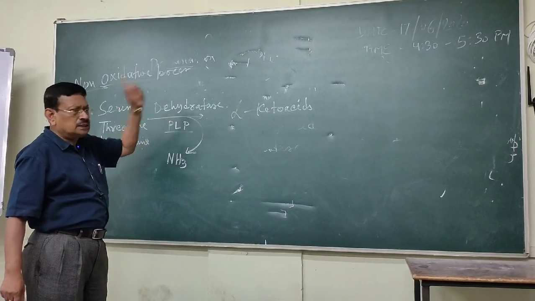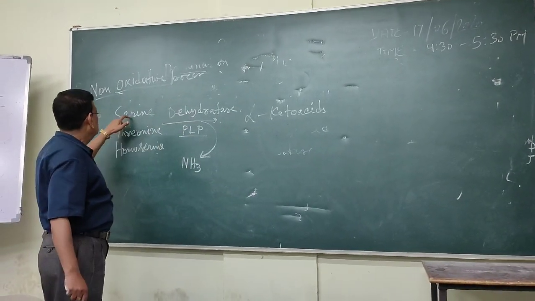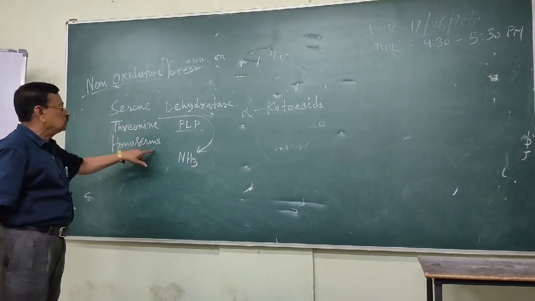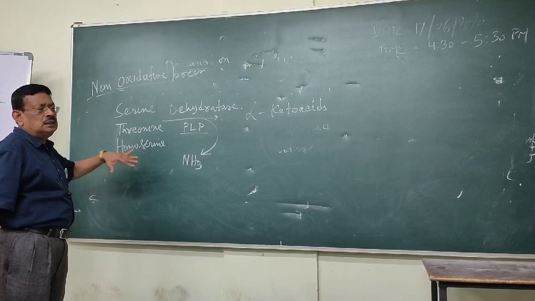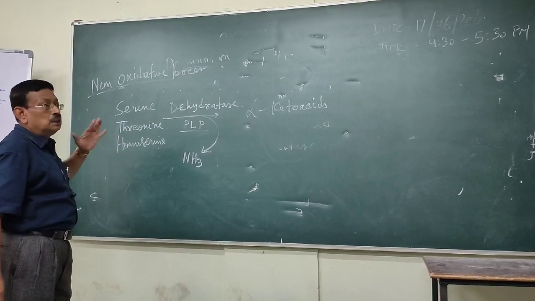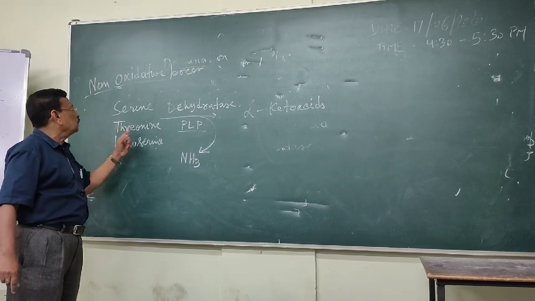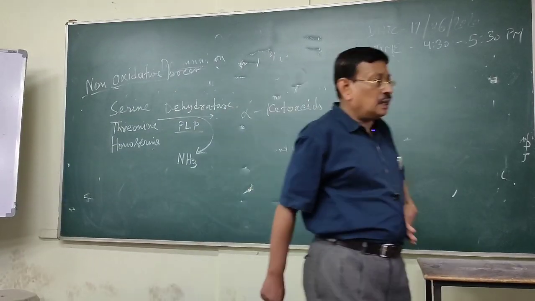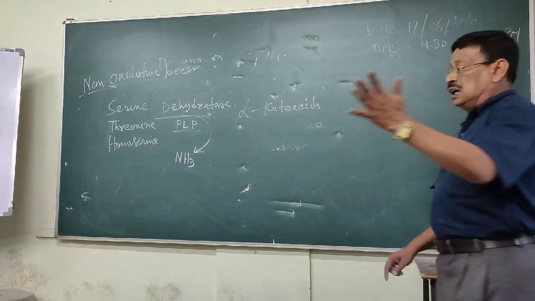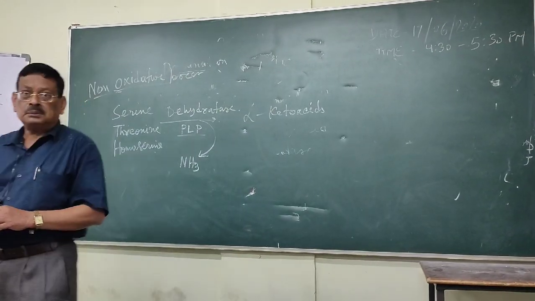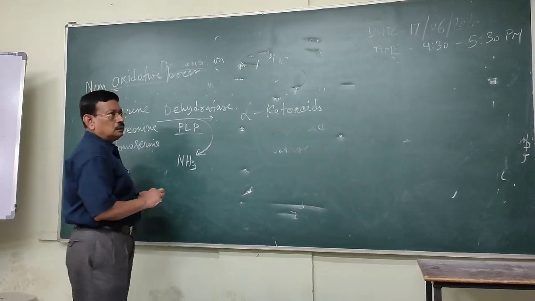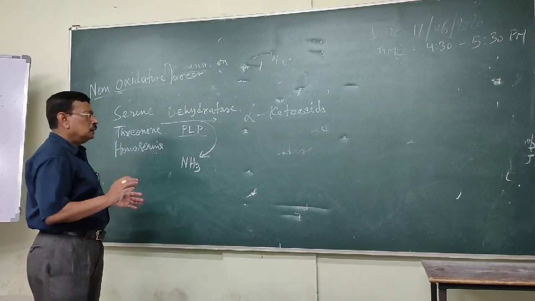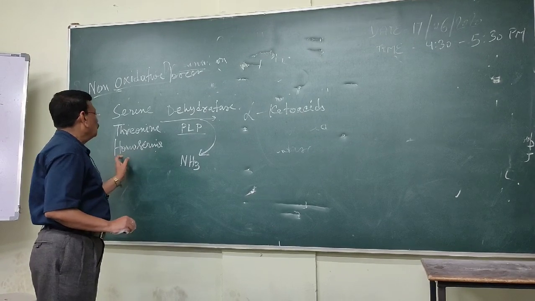This coenzyme I told in the transamination. These are the different types of amino acids: serine, threonine and homoserine. I have not discussed homoserine in the previous classification of amino acids. It is a type of isothreonine. Commonly there are 20 amino acids: 10 are essential amino acids and 10 are non-essential amino acids. But today, in the recent advances, there are 22. It is not required to remember, but I am telling you, homoserine.